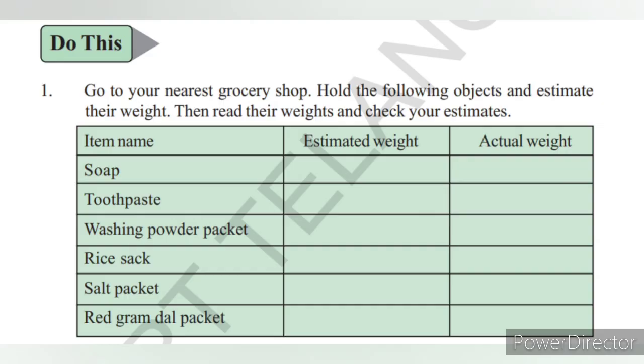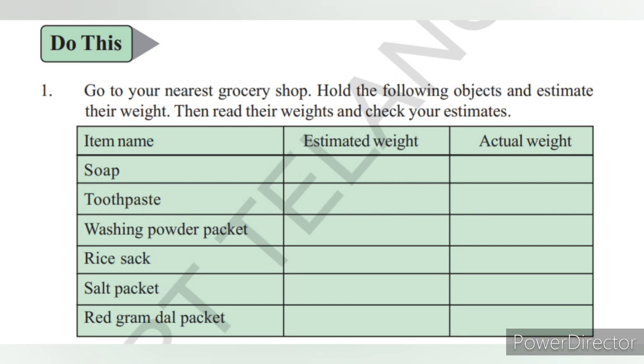Next do this. Go to your nearest grocery shop, hold the following objects and estimate their weight. Then read their weights and check your estimates. Item name soap, estimated weight, actual weight. So you hold a soap and you estimate some weight, and check the weight on that soap. Like that.